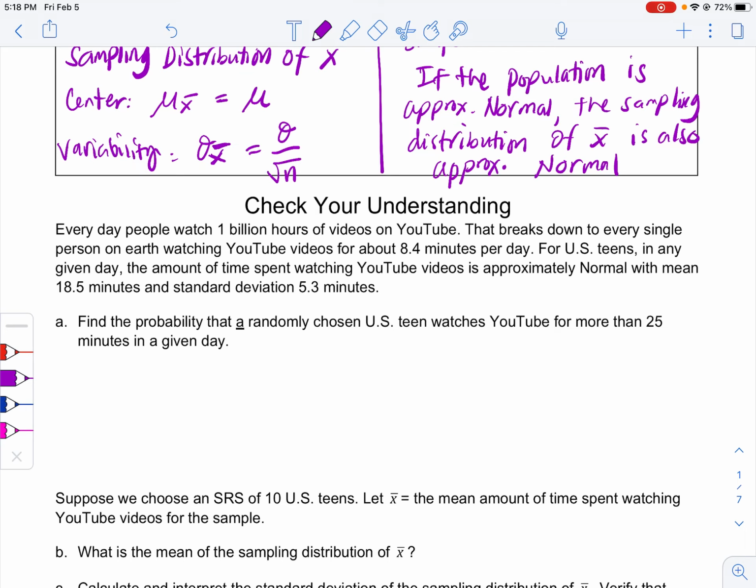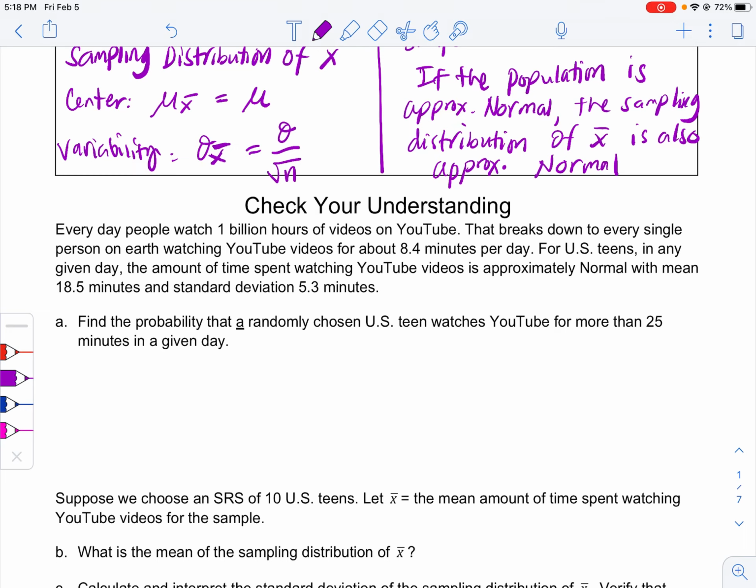For US teens, in any given day, the amount of time spent watching YouTube videos is approximately normal, with a mean of 18.5 minutes and a standard deviation of 5.3 minutes. So there's a difference between people at 8.4 minutes and US teens, which we're going to focus on.